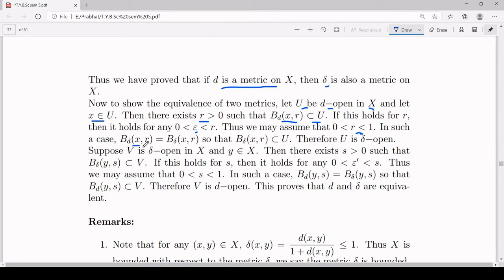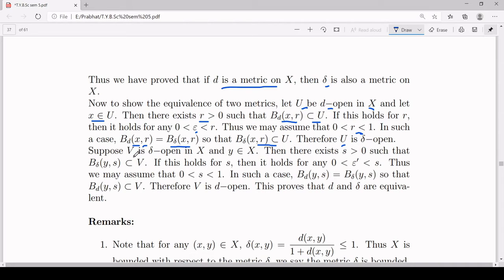That means this open ball is the same as the open ball centered at x of radius r with respect to the metric delta. Since B_d(x, r) is a subset of U, B_delta(x, r) is a subset of U, and that proves U is delta open.